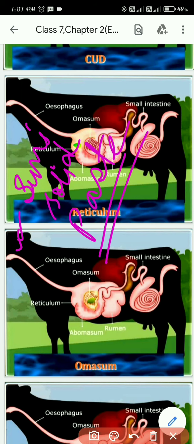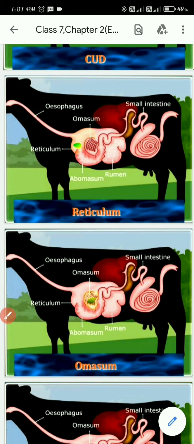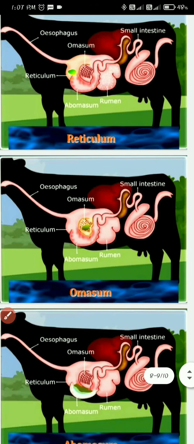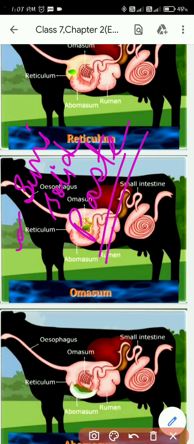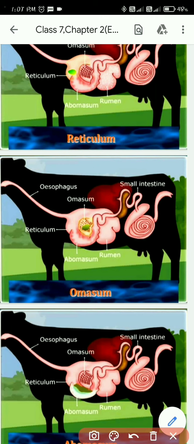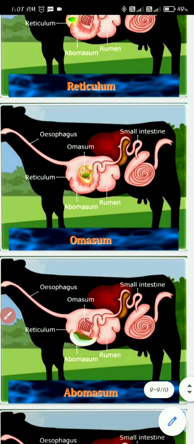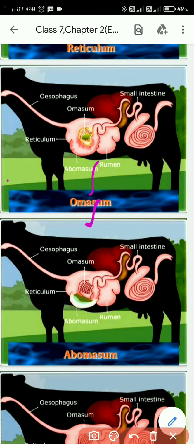It's been broken down into pieces and it's brought back to the third chamber. What is the third chamber? Can you see? This is the food that is being brought into the third chamber. What is the third chamber? Omasum. So after the food is brought into the third chamber, the food will now be transferred into the fourth chamber.